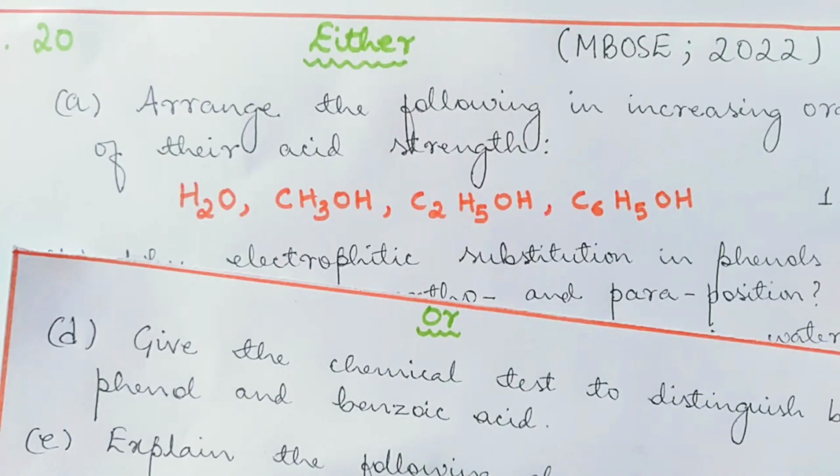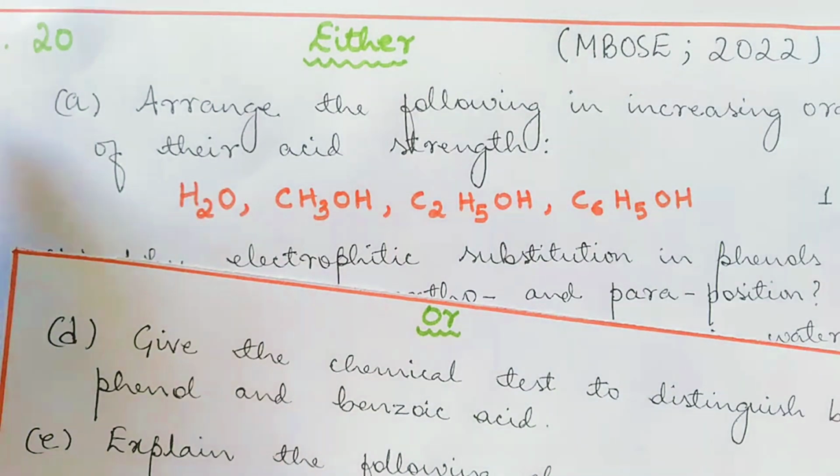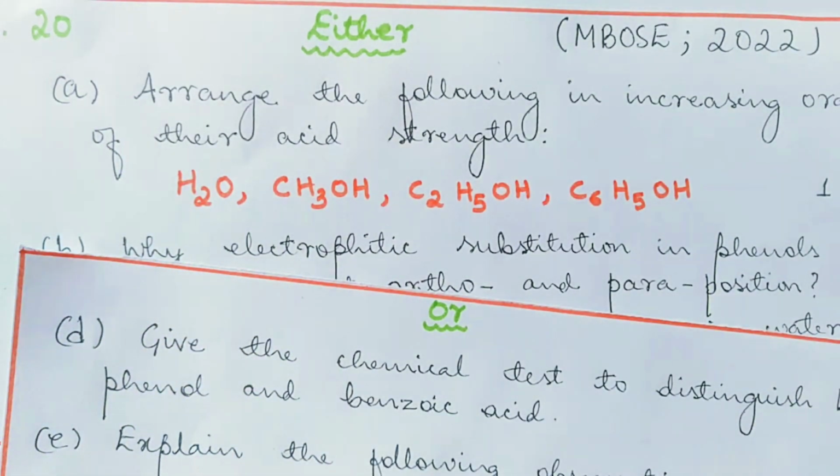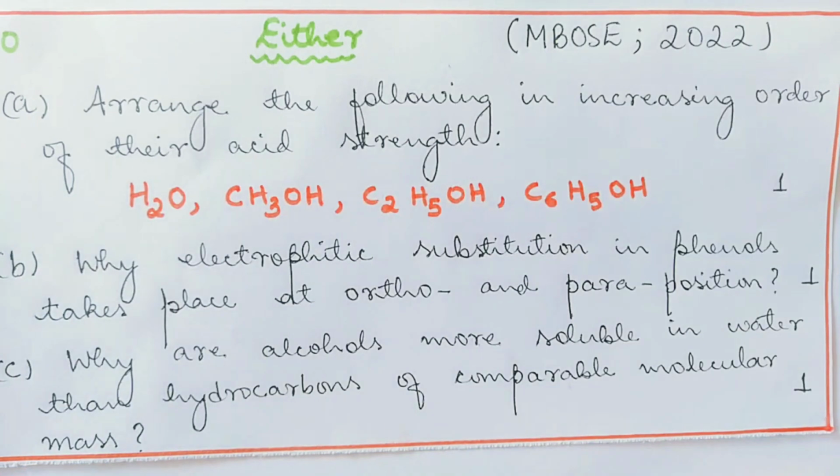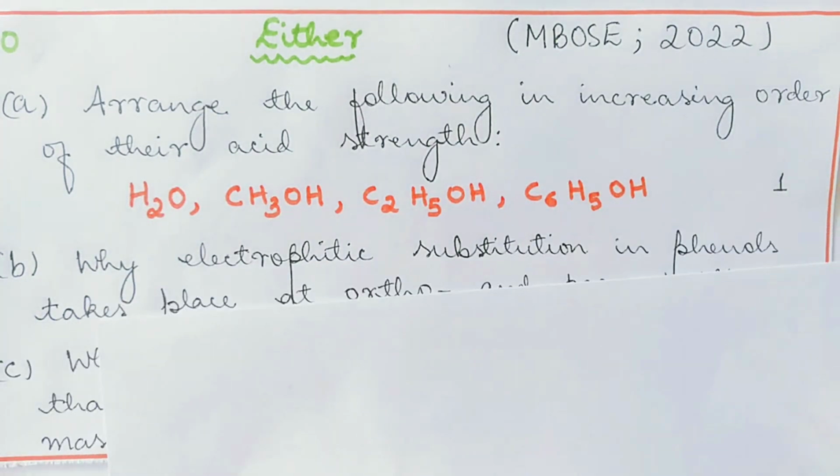In today's video, I'm going to continue with the previous year question series, Board Exam MBOSE Year 2022. Question number 20 from organic portion. The first one, arrange the following in increasing order of their acid strength. Now, which one is more acidic and which one is the least acidic? From here,